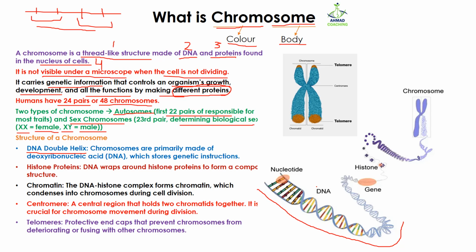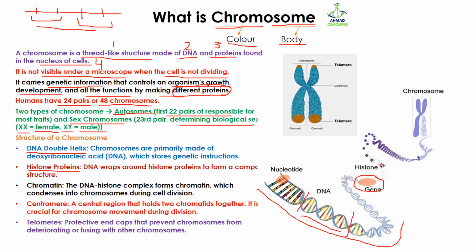So if you unwrap the chromosome, you will find that the chromosome starts with the DNA, which is a double helix, and we know that DNA contains all the information of all the traits because it has genes, which is a specific sequence of nucleotides. Then this DNA is tightly wrapped into more coils by the help of these histone proteins.